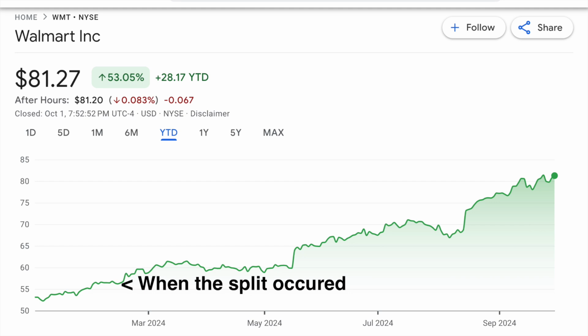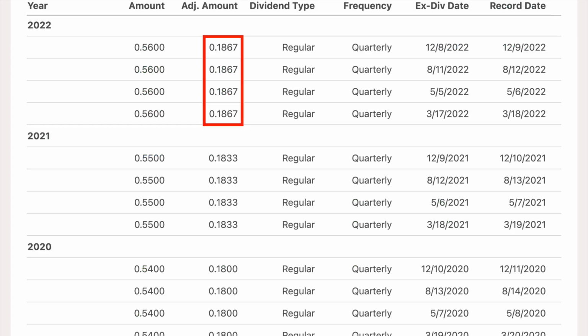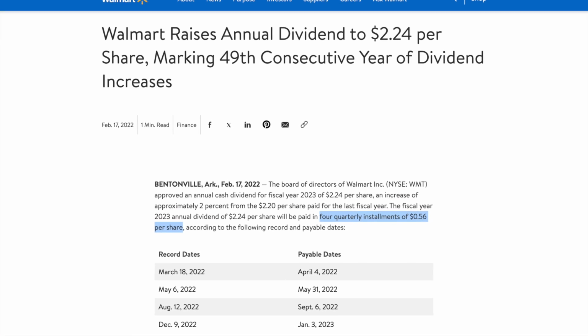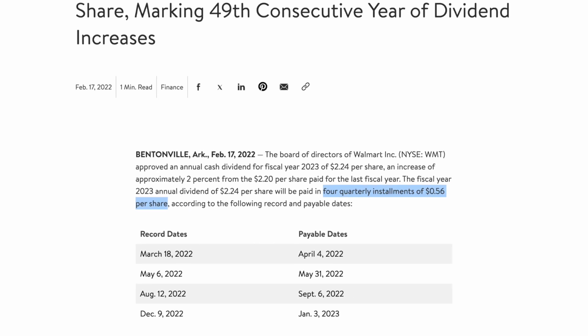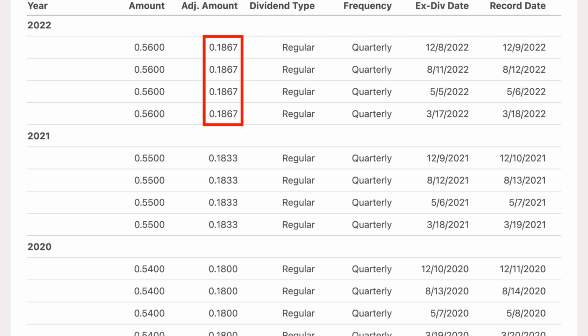Google, Yahoo Finance, Seeking Alpha, and basically every stock website that exists automatically updates their information to show the new share price. There won't be any massive nosedives in share prices according to these charts when the price gets reduced. If we also look at Walmart's dividend history, we can see their dividends were automatically adjusted for this as well. Going to Walmart's website, we can see back in 2022 they were paying 56 cents per share before the split. However, financial websites like Seeking Alpha are reporting they actually paid a little under 19 cents per share that year. 18.67 cents multiplied by 3, which was how much the split was for, comes out to that original 56 cents.